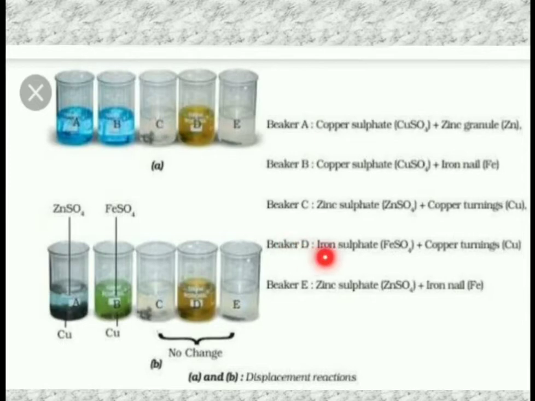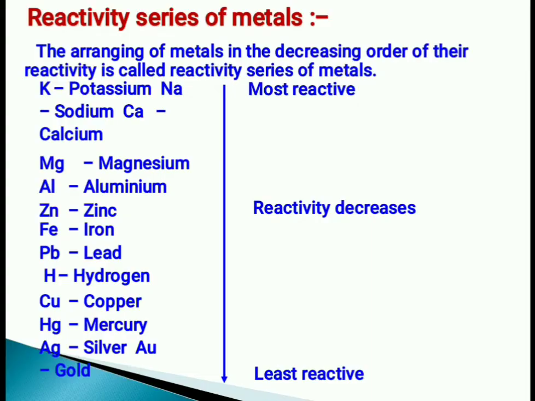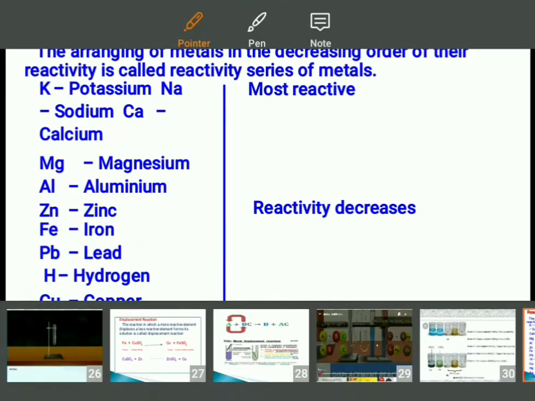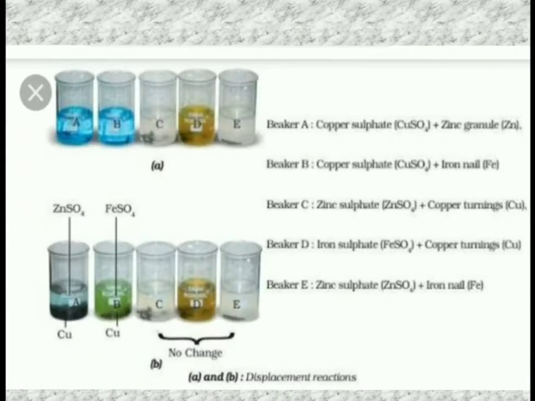Now come to beaker D. Iron sulfate solution is there. Iron sulfate solution is mostly brownish in color. To that we are adding copper. We will see whether iron is stronger or copper is stronger. Oh, iron is stronger. Your copper is not stronger. So no reaction takes place. The reaction does not take place. That is why the color of the solution remains as it is.